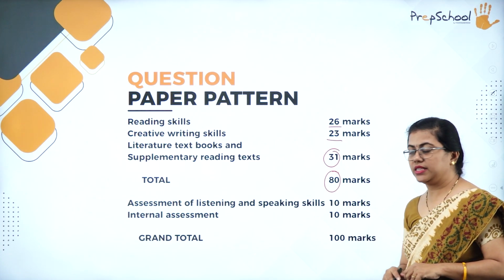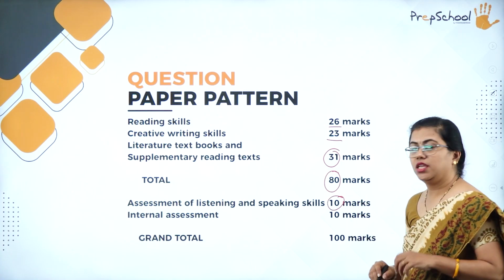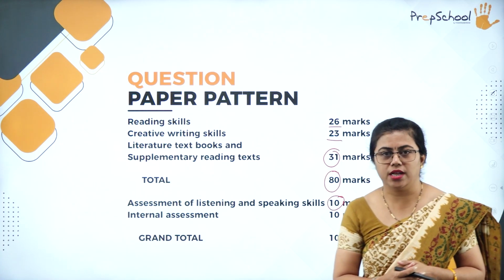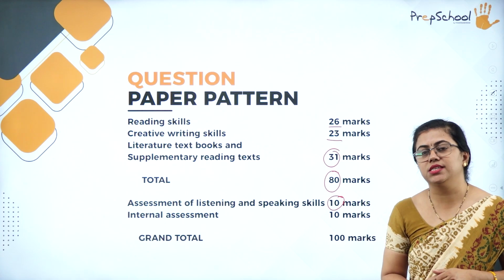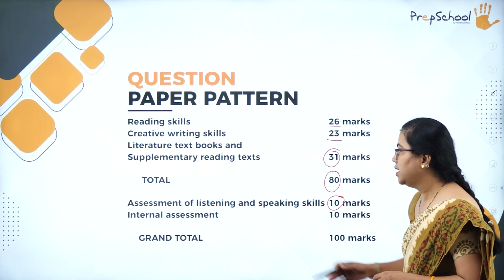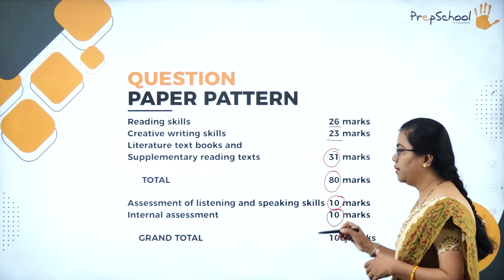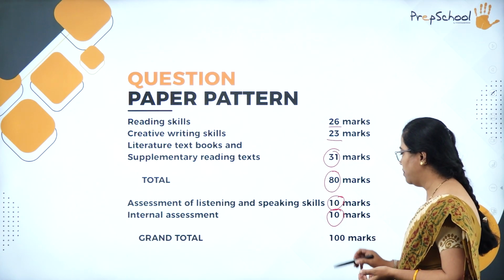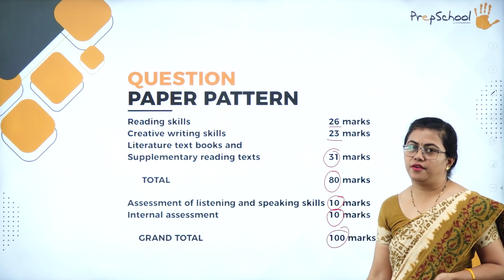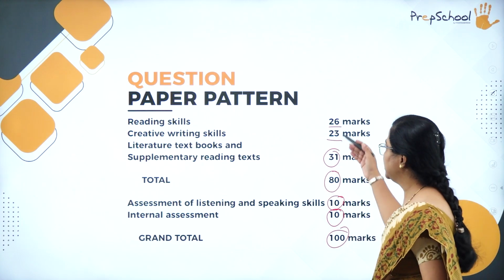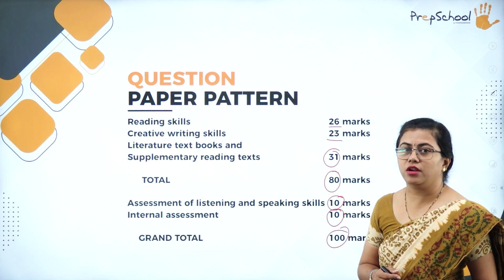Assessment of listening and speaking skills. So they come to 10 marks. You will be paired up and you can discuss and you can give the answer. We'll be briefing you about this whenever we are going to conduct that. Then you have internal assessment, which may be a project work or anything like that. That will be for 10 marks. Altogether, it is for 100 marks. Okay, so this is the breakup of marks for your question paper.